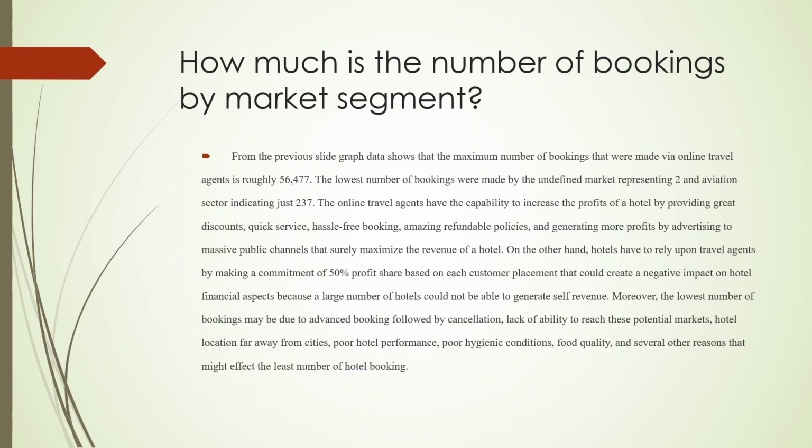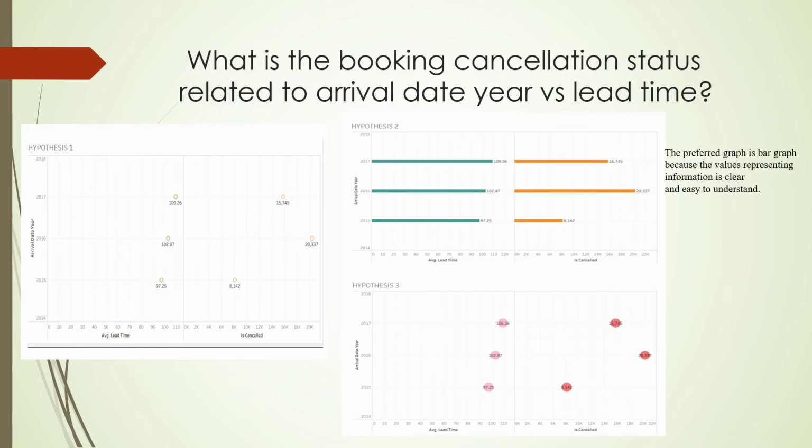Yeah, this is the explanation which I explained. Now coming to the next question: what is the booking cancellation status related to the arrival date year versus lead time? Once again, we made three graphs. We have selected one graph based on the clarity, because the values represented in the information are clear and easy to understand.